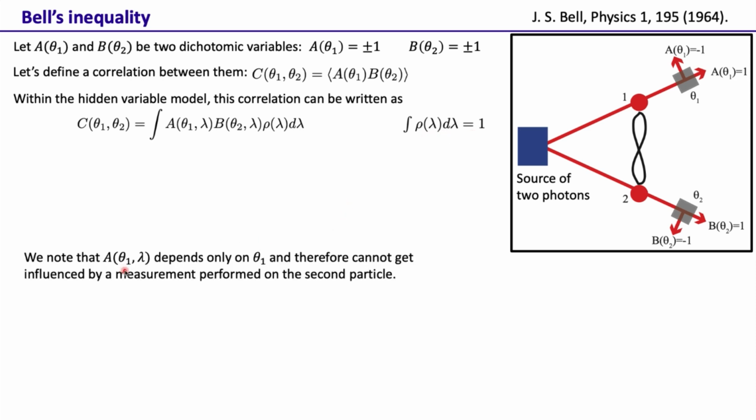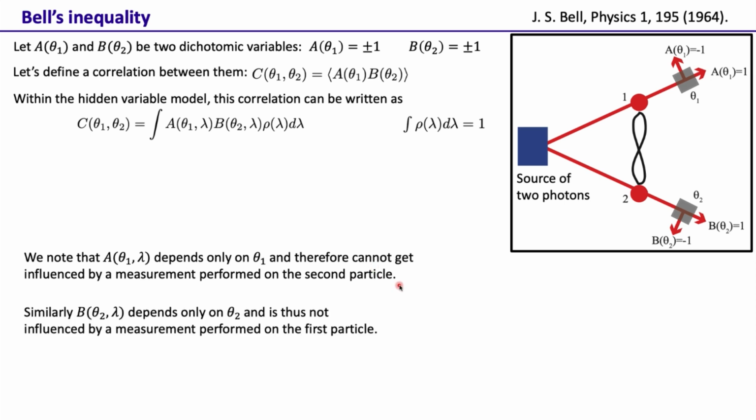Okay, now here we note that A(theta 1, lambda), that means the value of A(theta 1) when the hidden variable is lambda, depends only on theta 1. Of course, it doesn't depend on theta 2. Anything we do here does nothing to the value that we get over here. Similarly, B(theta 2, lambda) doesn't depend on theta 1 and depends only on theta 2. Therefore, any measurement we do here doesn't have any effect on the measurements done over there. So this is making the locality assumption.